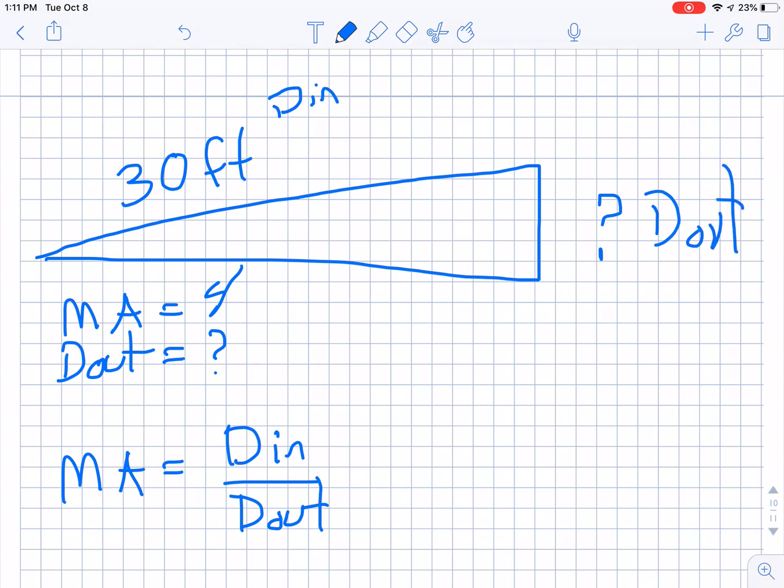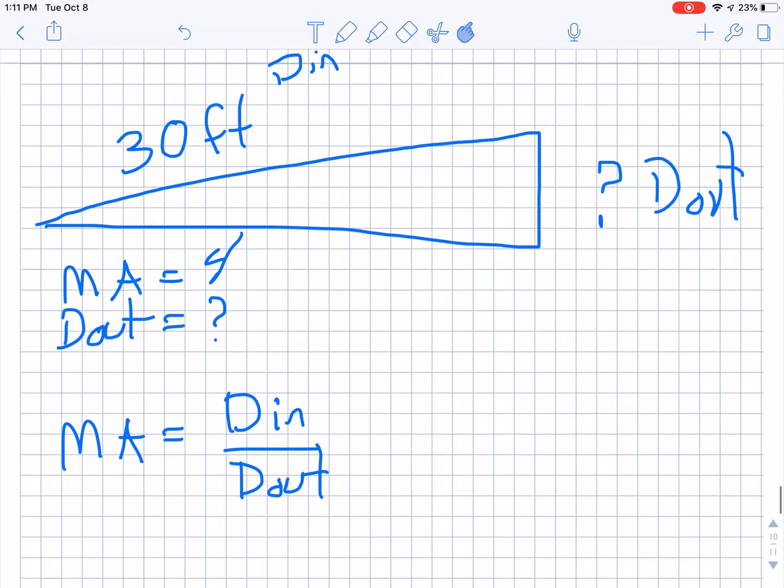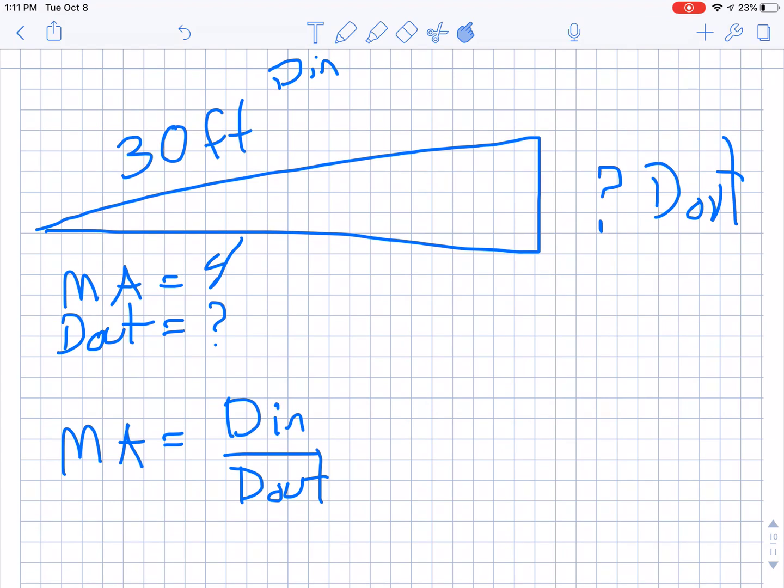So there's everything that it gave us, and the equation I just showed you is a great way to solve for that. MA equals Din over Dout. Why didn't I use MA equals Fout over Fin? Well, look at the picture. There are no forces. They didn't give me any forces. That's what led me to that equation. Hope that makes sense to you. So let's continue.